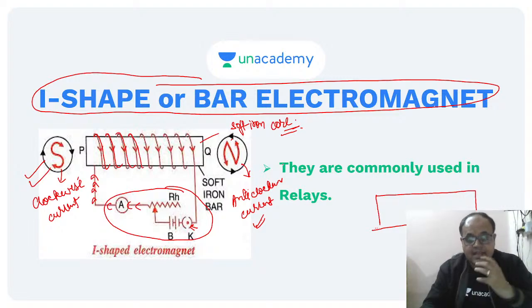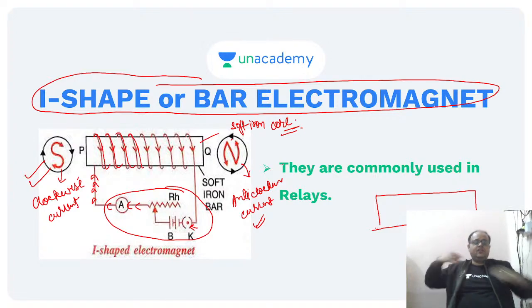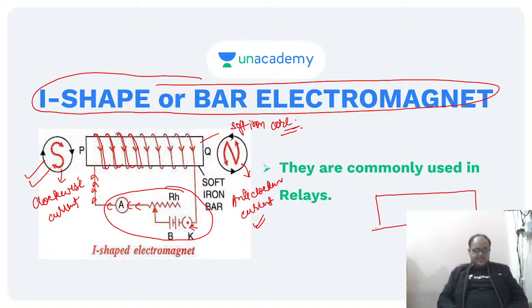Now the question is, can I increase the strength of magnetism? Can anyone tell me in the session, can I increase the strength of this magnetism or this magnetic field? Do I have a provision of increasing the strength of the magnetic field produced? Any one of you in the session who wants to reply? Okay, Krish is saying yes, you can increase. How can you increase, Krish?